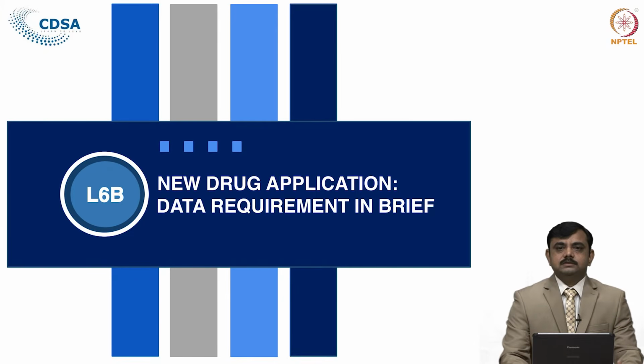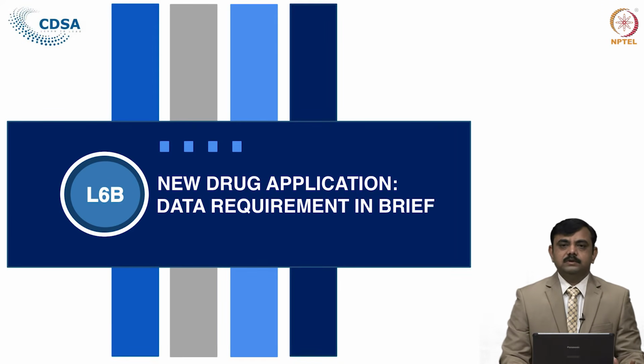Now, we will switch toward the data requirement. While applying, we have seen the various committees and various rules under which the applicant has to file the application. Now, we will see what data the applicant is supposed to submit while applying for the clinical trial.